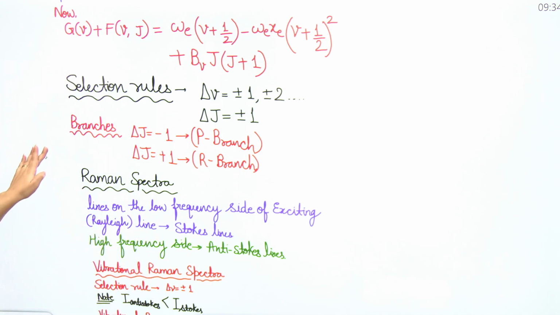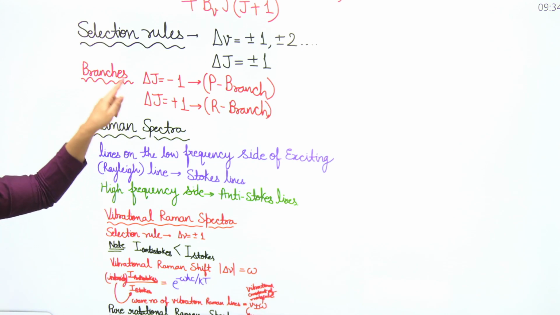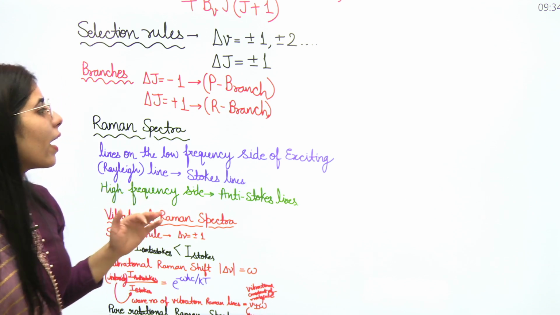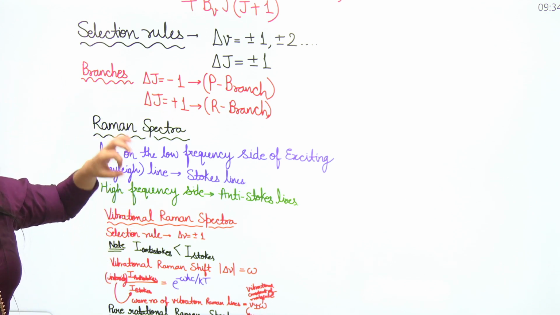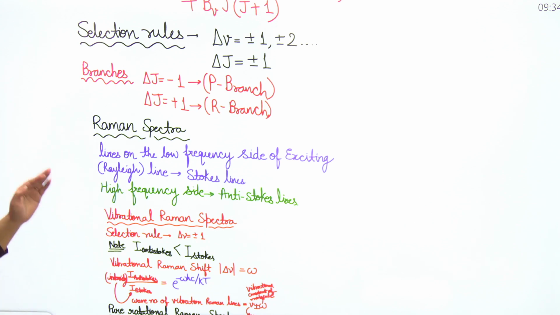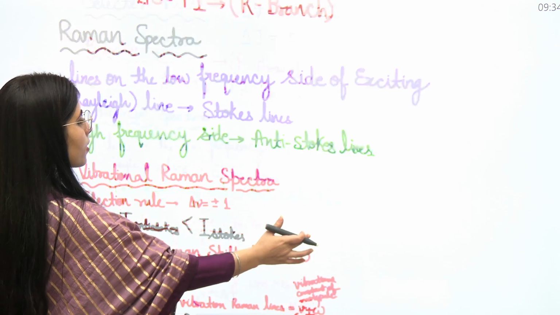The branches which you will observe in this case will be the P branch and the R branch. P branch corresponds to the selection rule delta J is equal to minus 1, and R branch is the branch you will get corresponding to delta J is equal to plus 1. That's important.